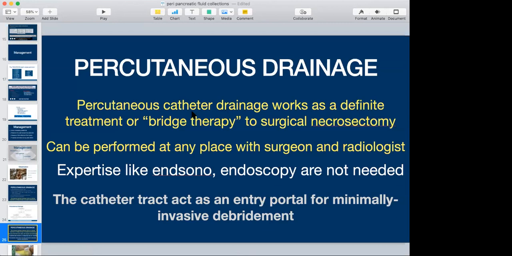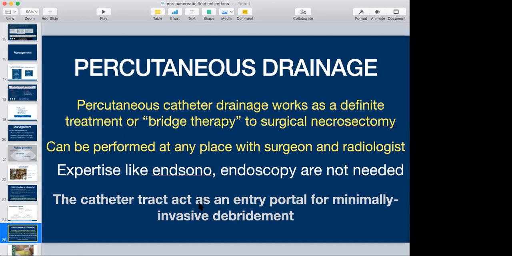Percutaneous catheter drainage works as a definitive treatment or a bridge therapy to surgical necrosectomy. It can be performed at any place with a surgeon and radiologist around. A lot is talked about endoscopic drainage, endosono-guided necrosectomy and procedures, but it is very difficult to reproduce at multiple places. Whereas percutaneous catheter drainage can take place at any level where you have a good expert surgeon with a radiologist who can give a good window to place a percutaneous drain, and that can be a temporizing measure as well.